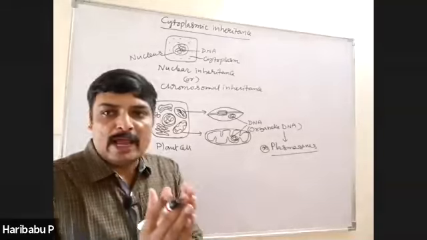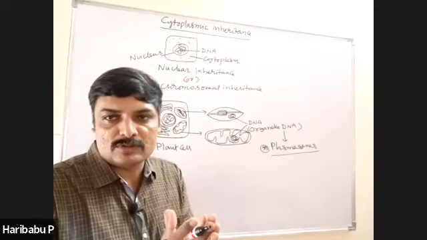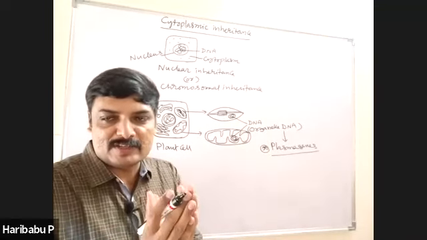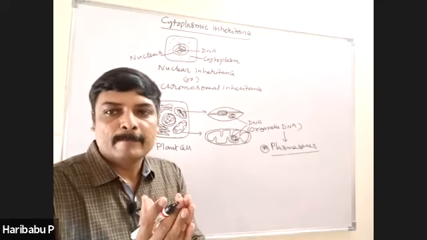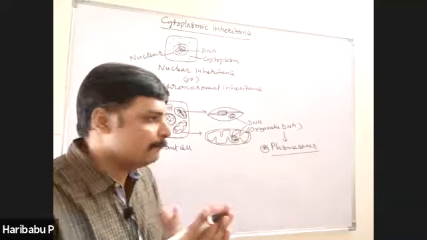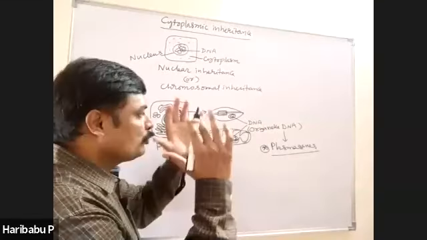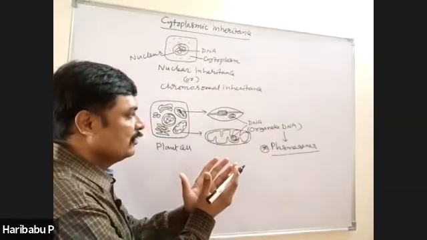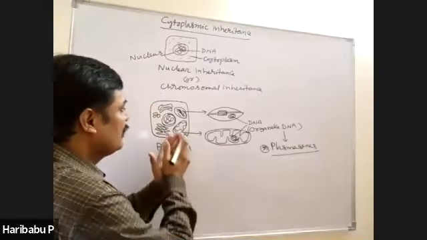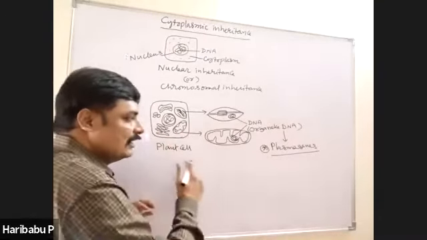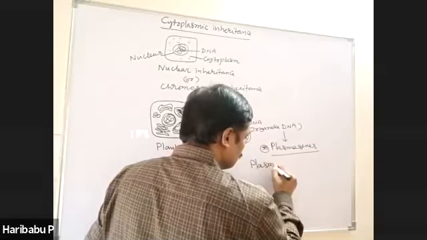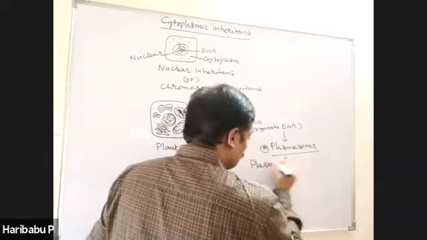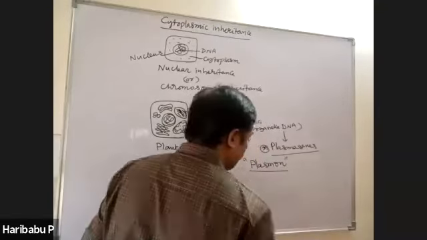Similarly, you know the haploid set of chromosomes: one set of chromosomes present in the cell is known as haploid. Similarly, the sum total of genes present in the cytoplasm of the cell is called plasmon. What is plasmon?